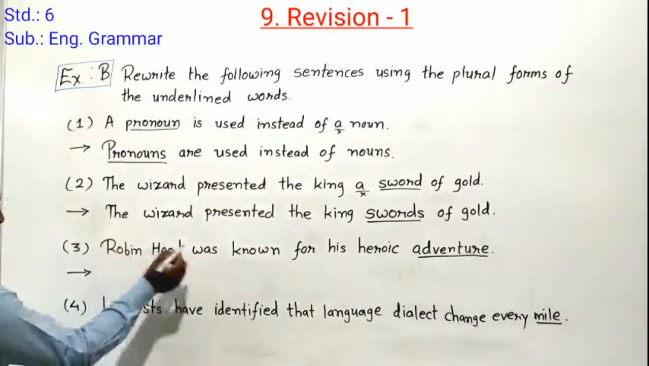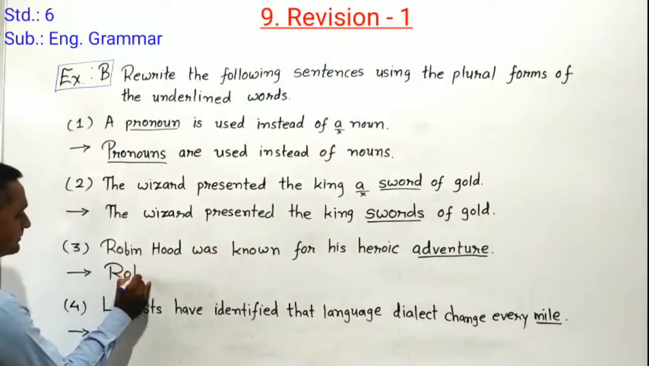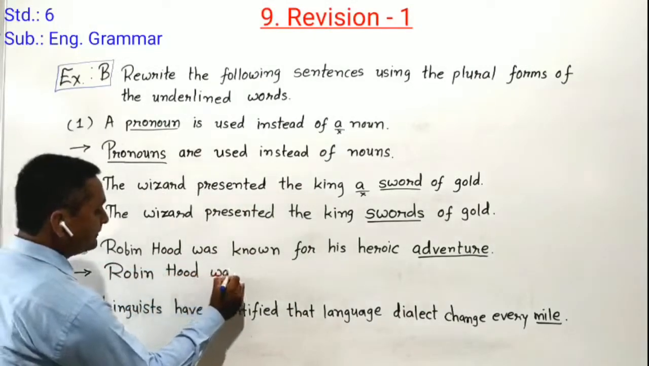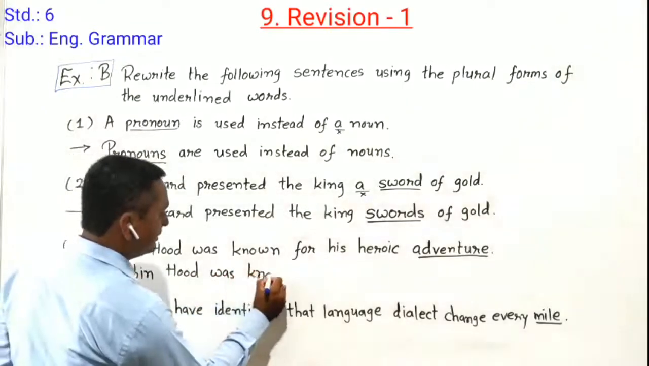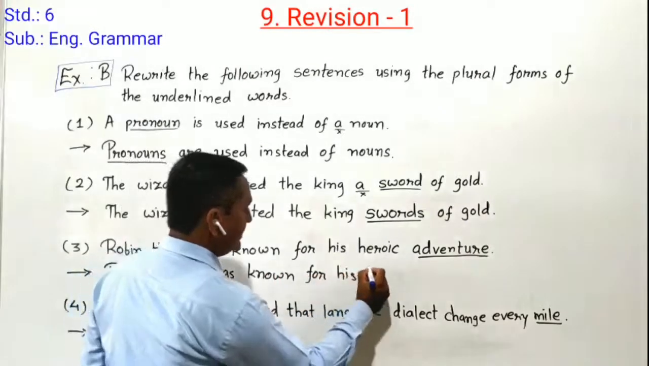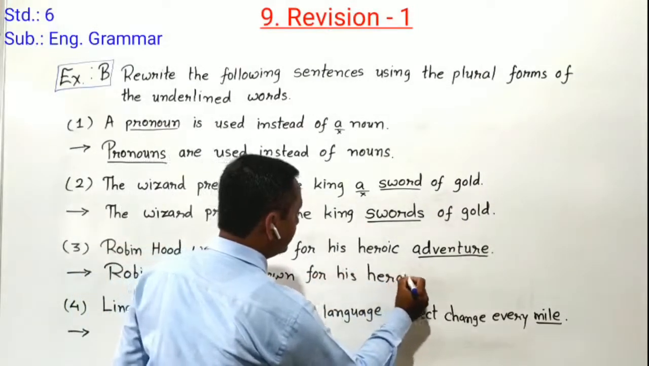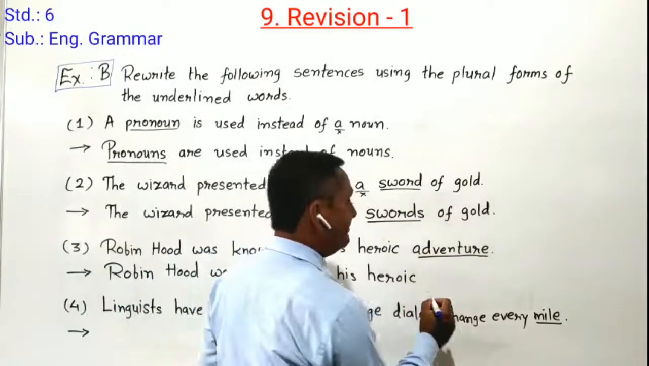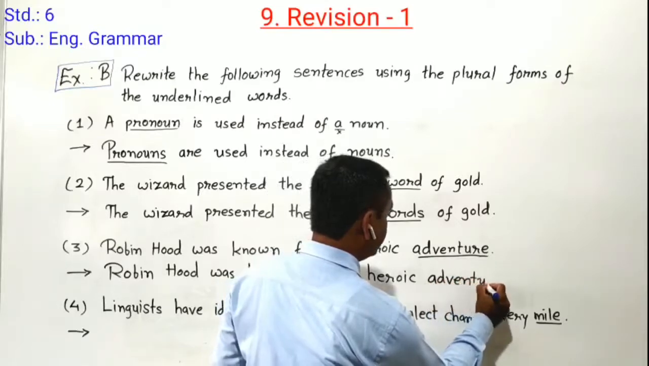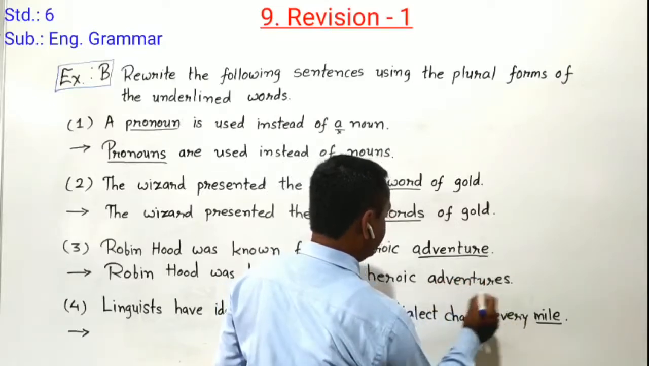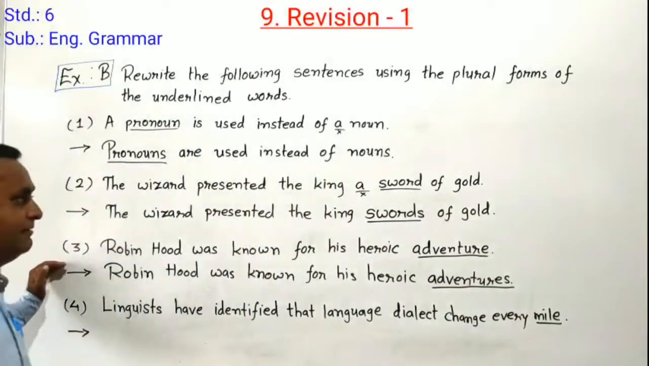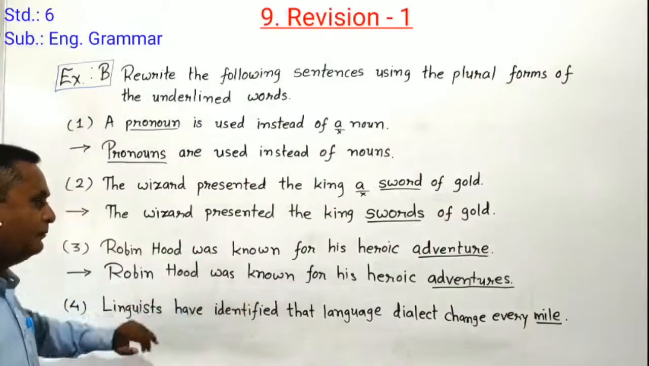Just see here. Robin Hood was known for his heroic. Then we have to convert adventure into adventures as a plural form. Adventures, we have to add s here, so it's becoming a plural form. So now third sentence converted into plural form. Now fourth one we have to see.